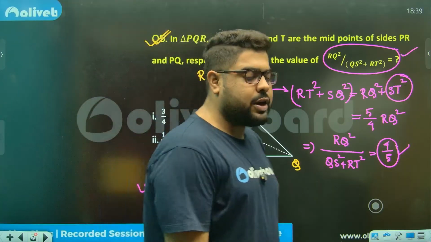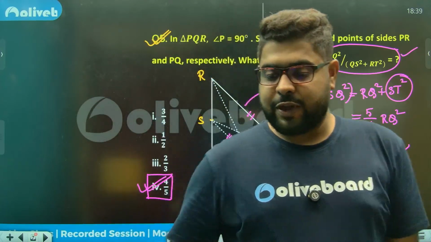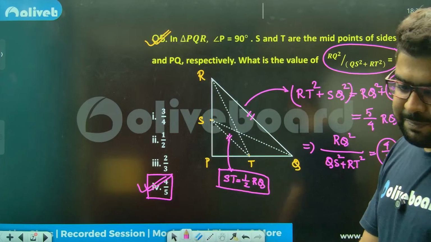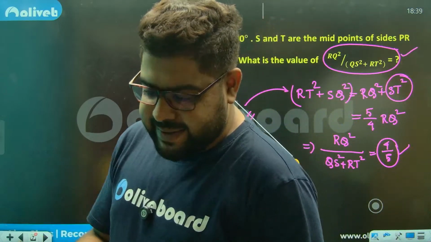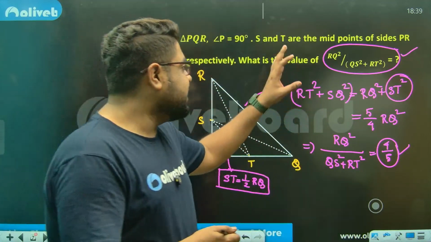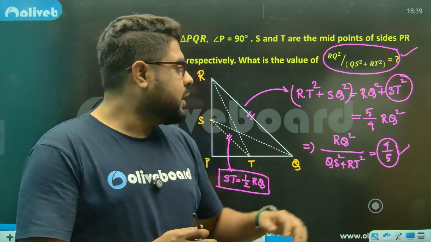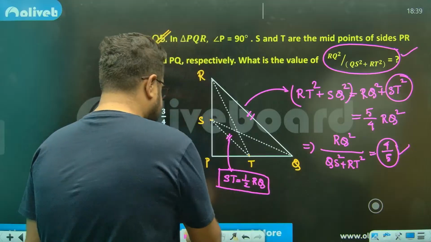Which is 4 divided by 5. Now again, you need to know these properties in order to answer. Again, not a basic question. This is not the kind of question where you will just see and say, this is how you proceed. You need to know.